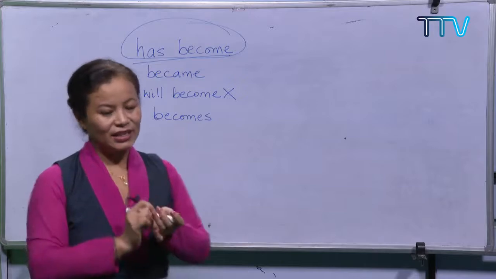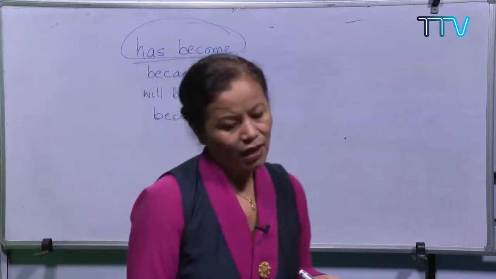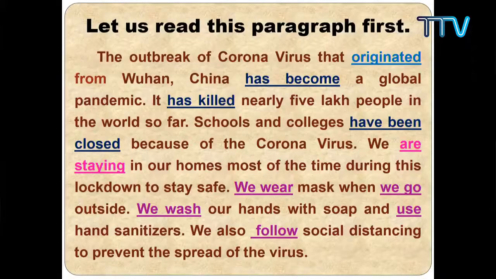Okay, let's look at another sentence here. It has killed nearly 5 lakh people in the world so far. So up till now, it has killed, right? It hasn't stopped. It's in a way something that happened and then there is a connection with the present. It has killed. So killed.